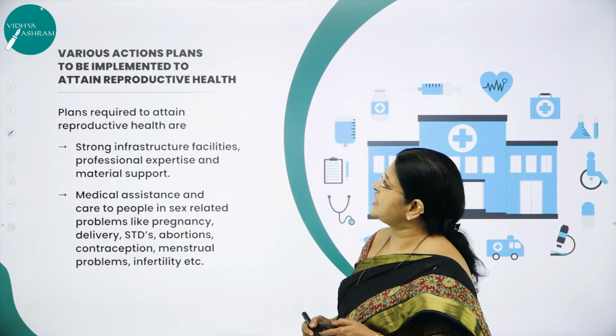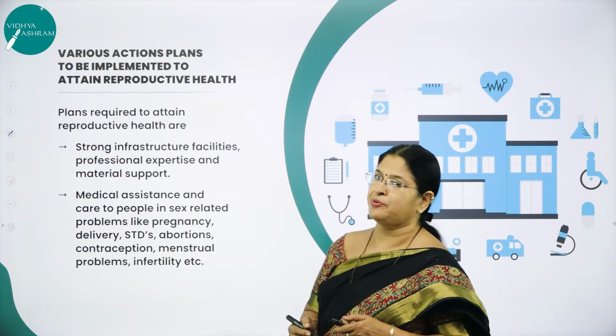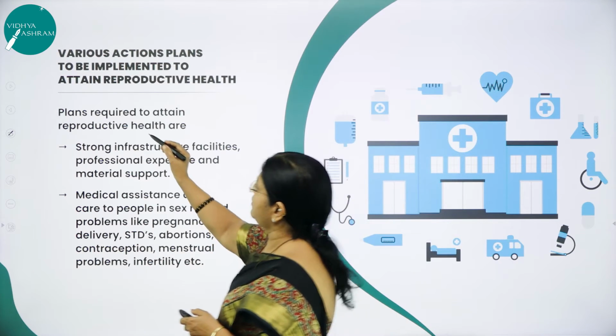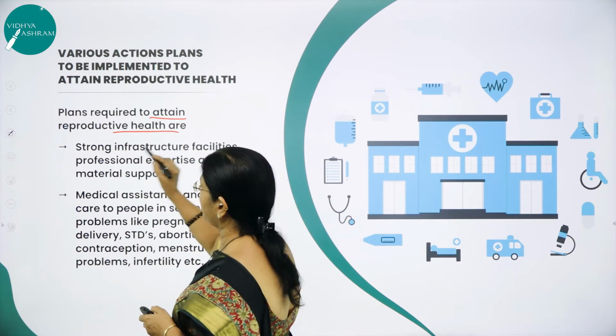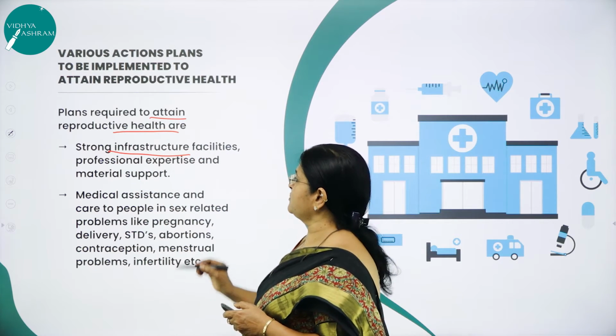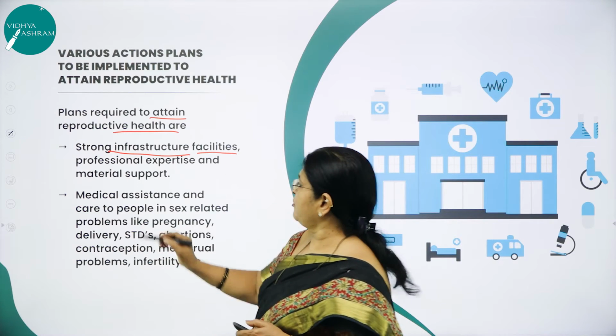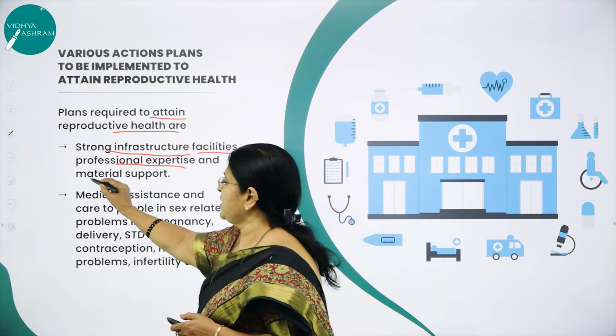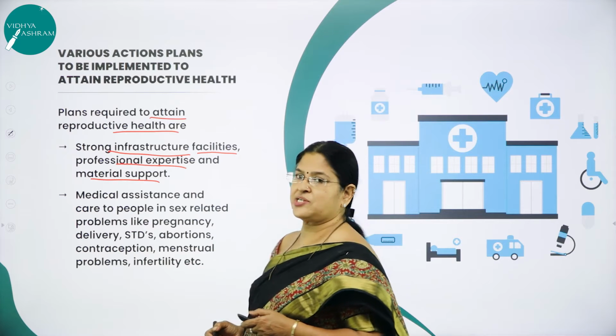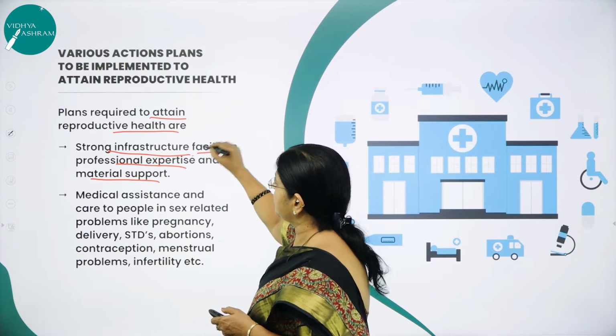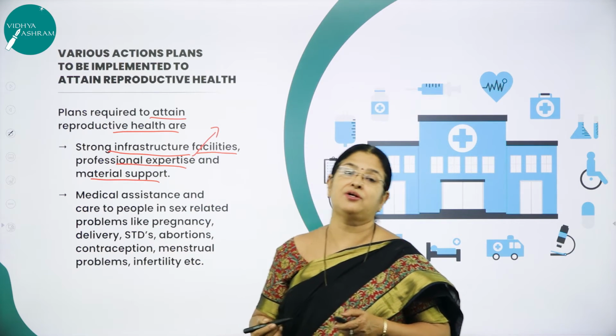Next, what are the various action plans to be implemented to attain reproductive health? The plans required are: you have to give stronger infrastructure facilities, then professional expertise and material support. Strong infrastructure facilities and professional expertise, that is, we should have good trained doctors.